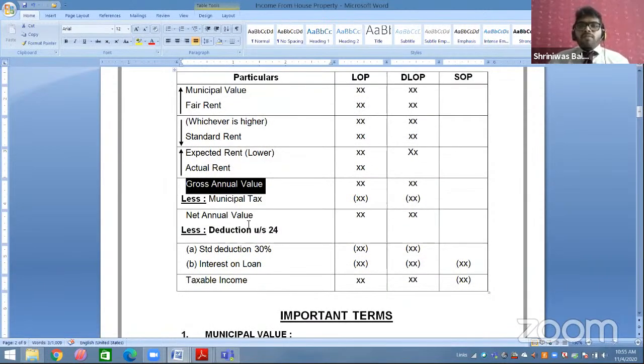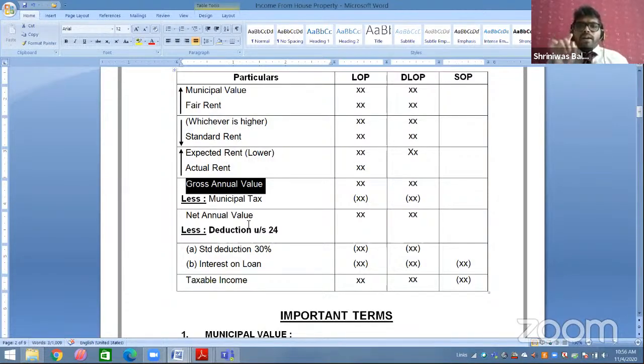Okay. Now municipal value is there. We have to compare with fair rent, whichever is higher, higher to be compared with standard rent. Of the two, lower will be expected, expected compared with actual, whichever is higher, higher will be gross annual value. Again deduct municipal tax, then it is net annual value. Then from net annual value, you have to deduct deduction under section 24. Subsection A is your standard deduction 30%, and subsection B is your interest on loan, and then you will be getting your taxable income.